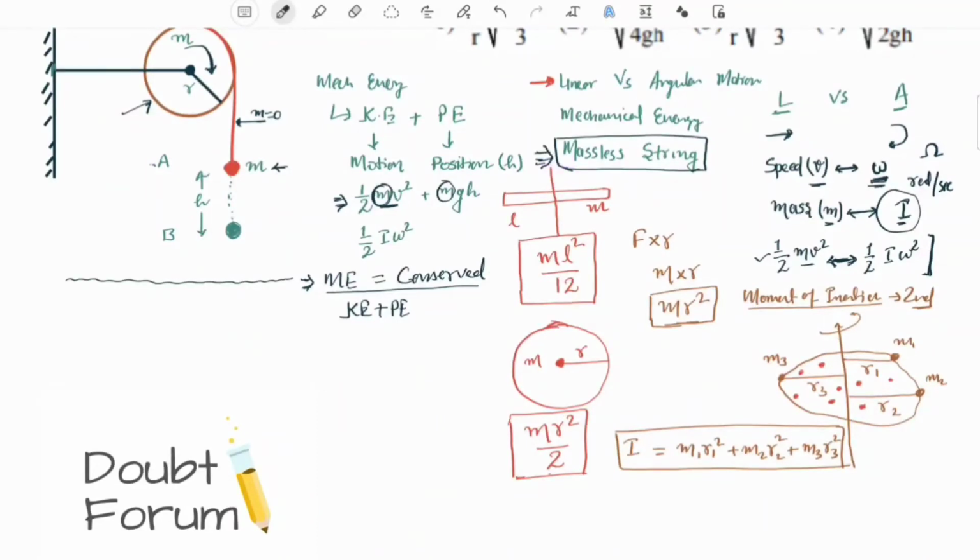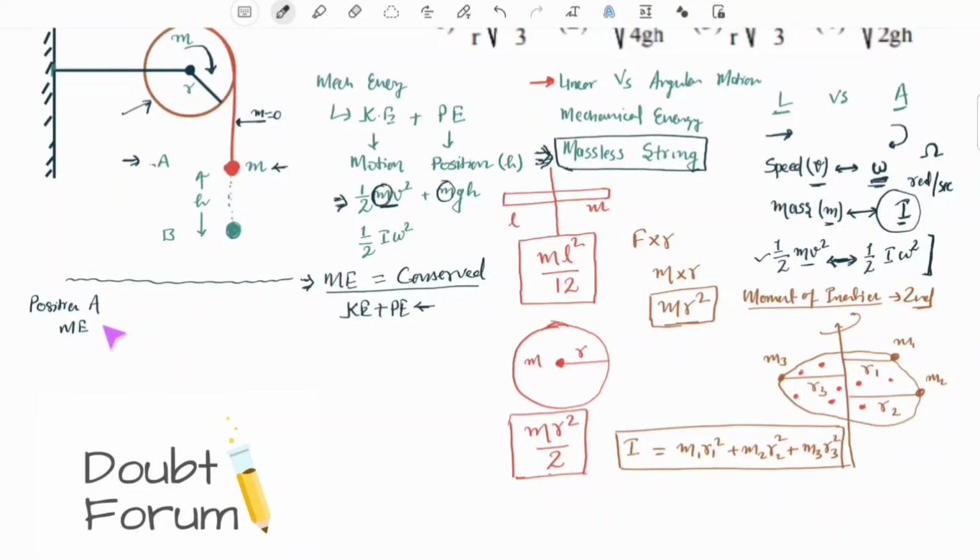So let us calculate the total mechanical energy of the system when the bob was at position A at rest. So total mechanical energy of the system would be kinetic energy of the system and potential energy of the system. So kinetic energy of the system means kinetic energy of the bob plus kinetic energy of the disc.